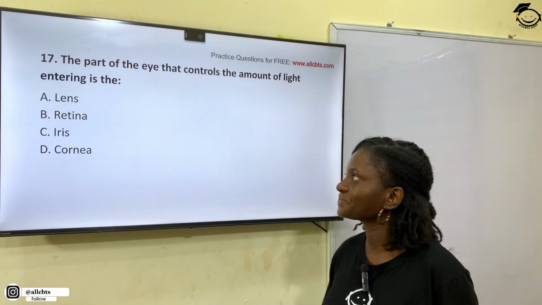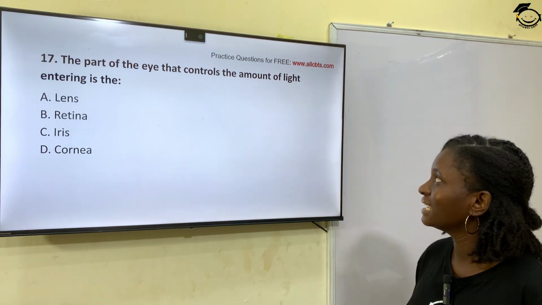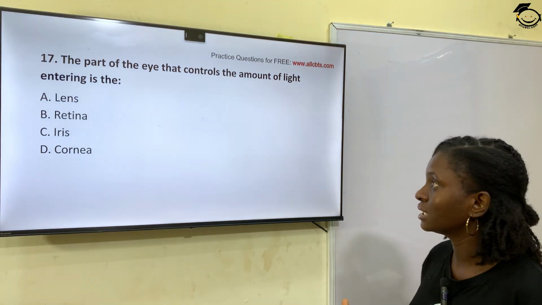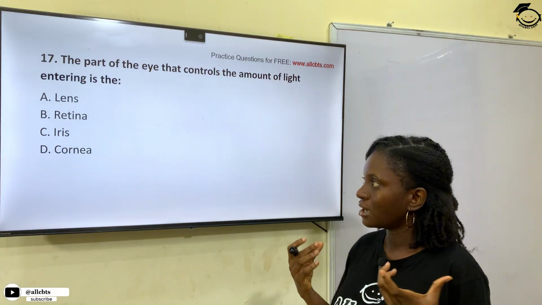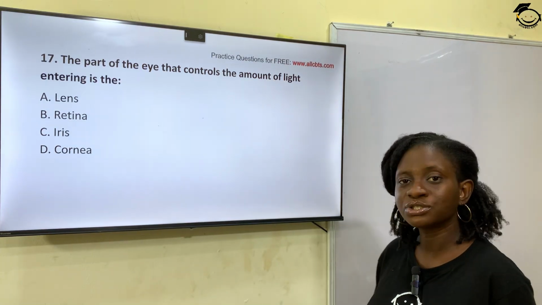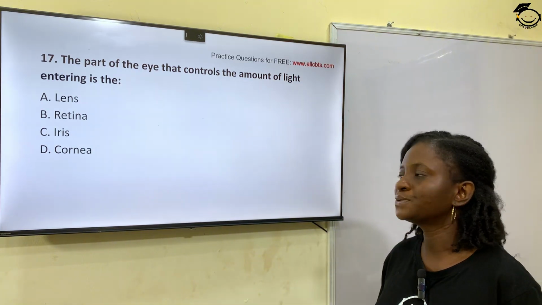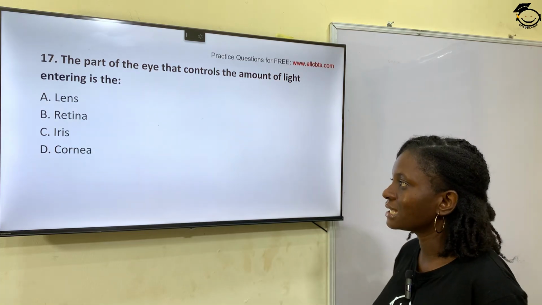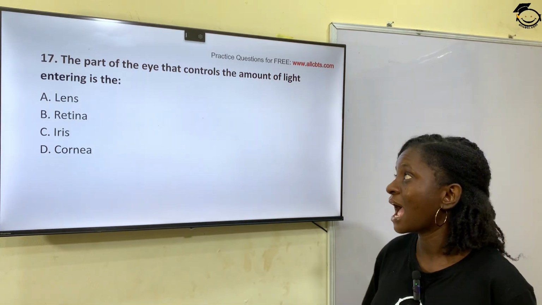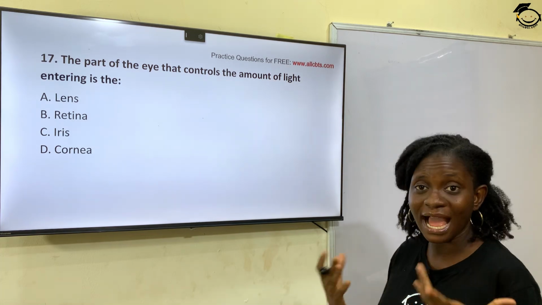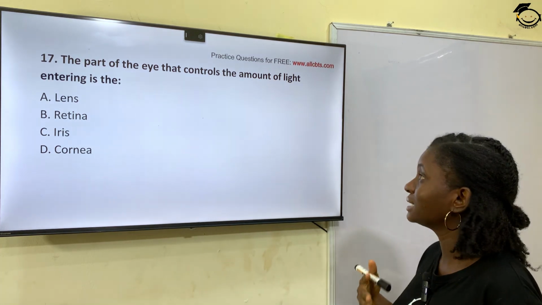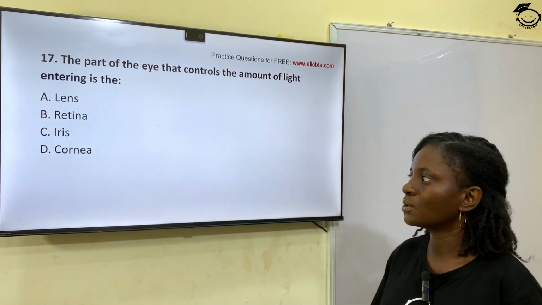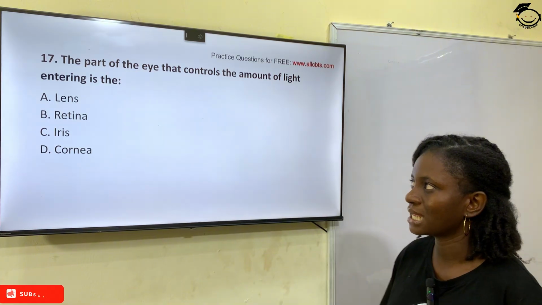Question 17. The part of the eye that controls the amount of light entering is the option A, lens, option B, retina, option C, iris, and option D, cornea. The correct answer is iris. Iris is the part of the eye that controls the amount of light that enters into the eye. So option C, iris, is the correct answer.